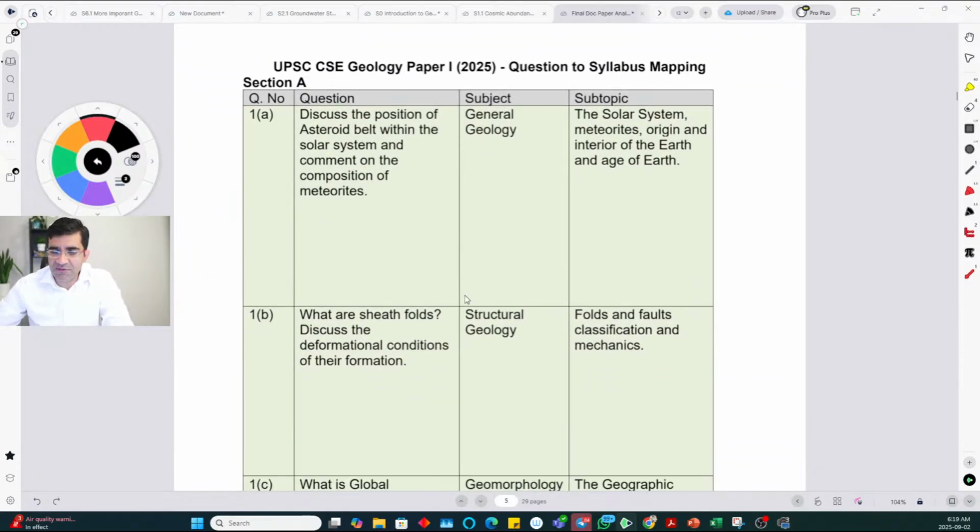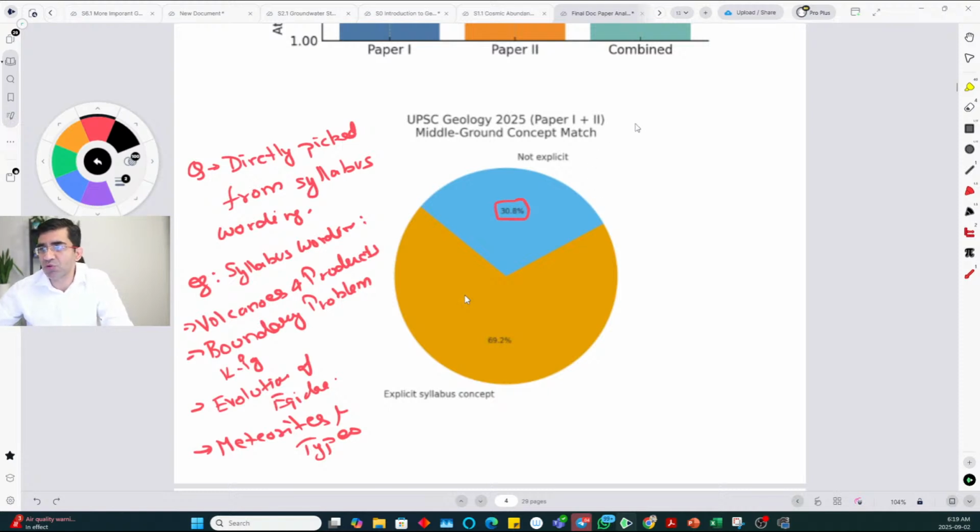Okay, so I will very quickly go through some questions. I will stick mostly to some important ones. For example, there was just one numerical. Usually in geology, there are 1 to 3 numericals in a paper. This year they asked just one numerical.